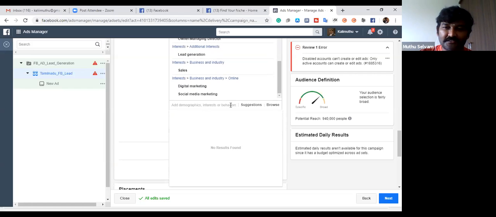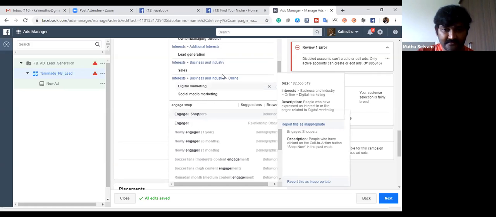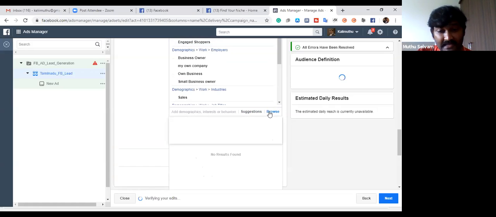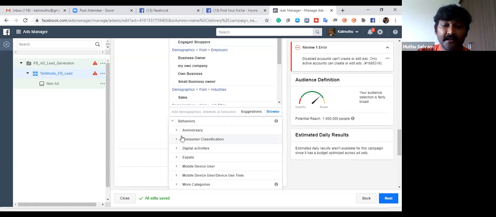Then, as I told you, for behavior I want the engaged shopper who is purchasing. Yes, behavior. When you create your first ad, you thoroughly check it because it's very user friendly.